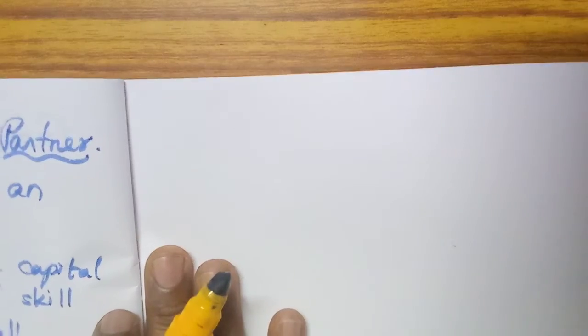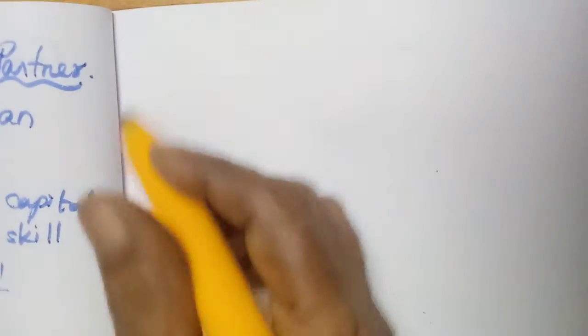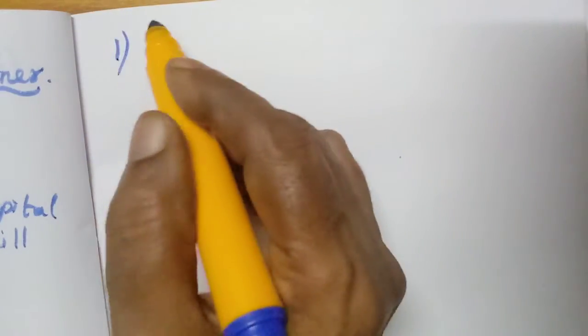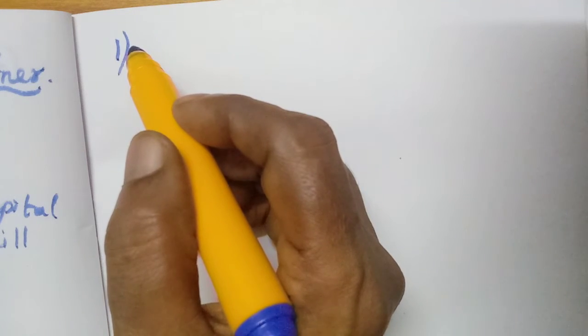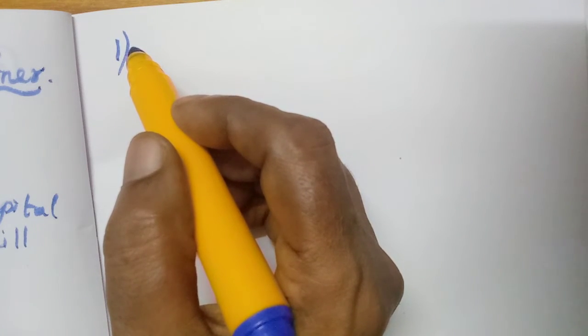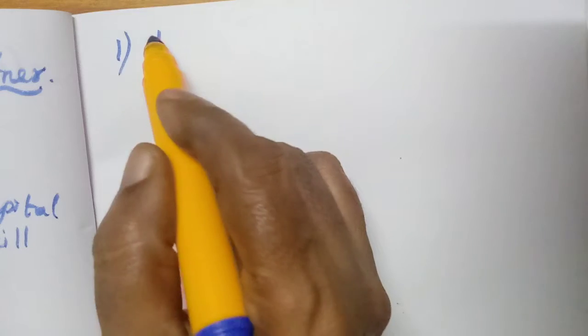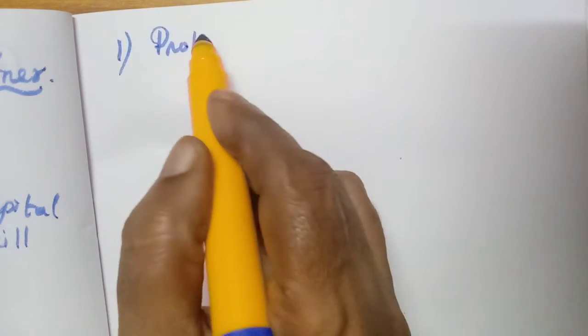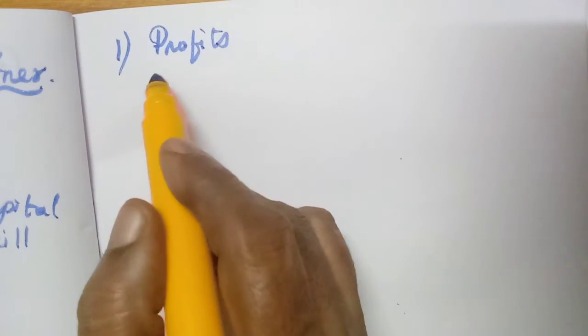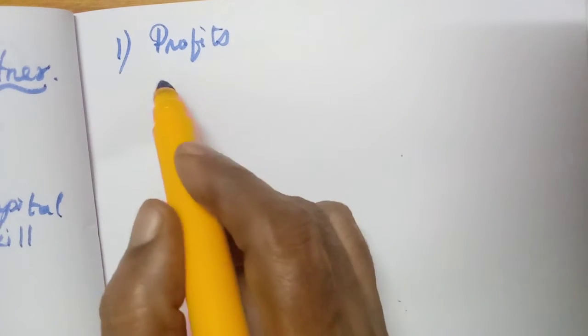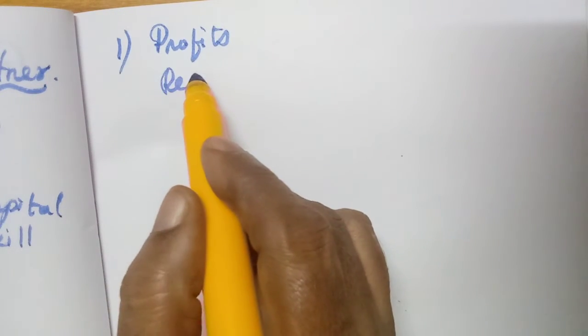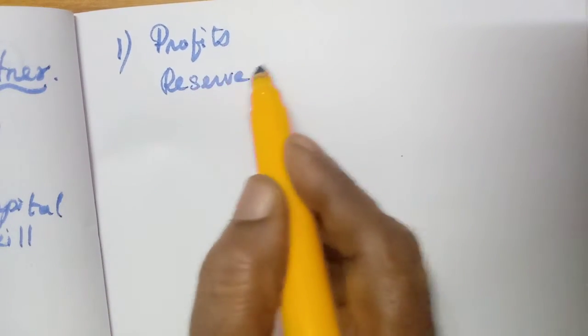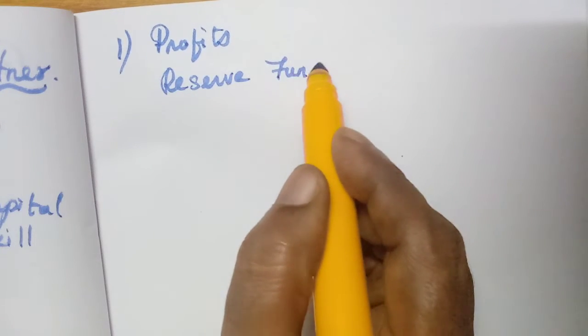If it is a loss, it will be written on the asset side; profit means on the liability side. Then any reserves: reserve fund, general reserve, capital reserve, all these are called reserve fund.